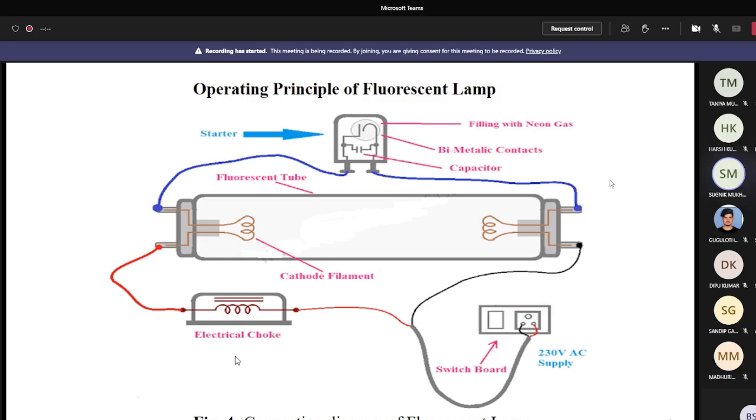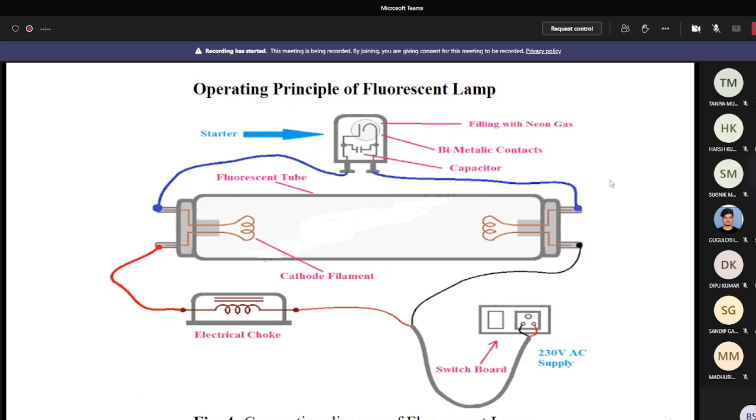Sir, does the choke use Faraday's law for limiting the current? Okay, so you have many questions. Please take patience and try to understand these things. In just a few minutes I can illustrate these things, and after the illustration you can ask questions. When the illustration is over, I think you can get your own answer. If not, then you ask questions. Listen to me carefully. If I do not finish, then you cannot understand properly.